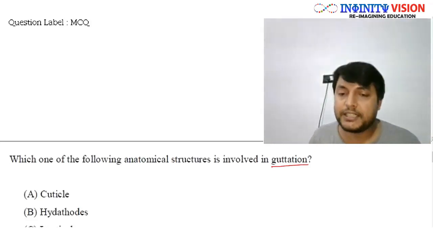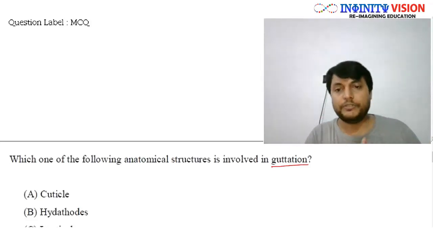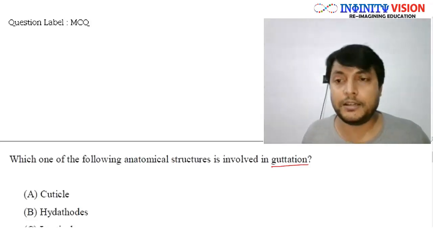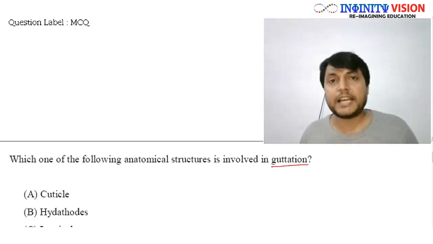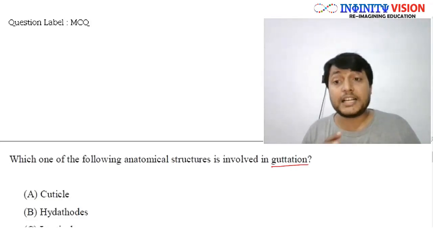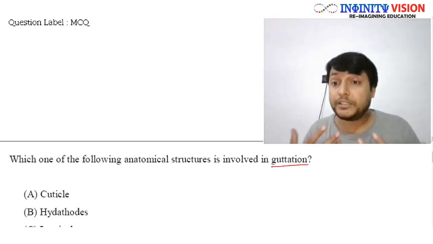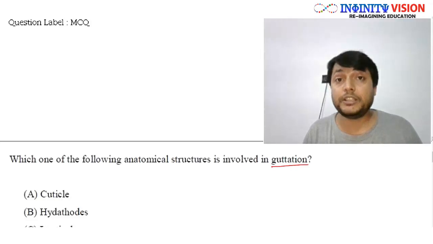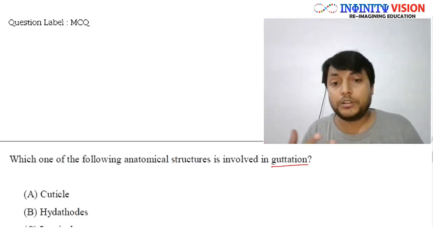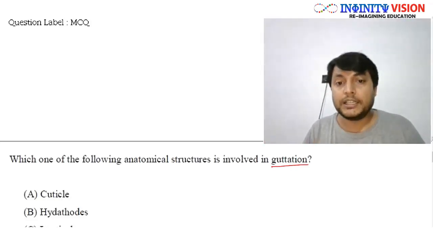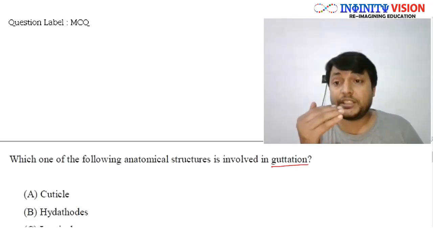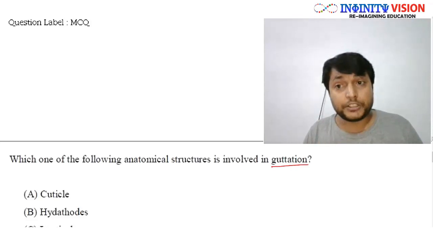Why and when it happens, we will see in more detail in the plant physiology chapter. But as of now, let me tell you that transpiration is a type of evaporatory process, right? And evaporation depends on temperature and humidity. In the early morning hours, when temperature is low and humidity is high, but root pressure is also high,